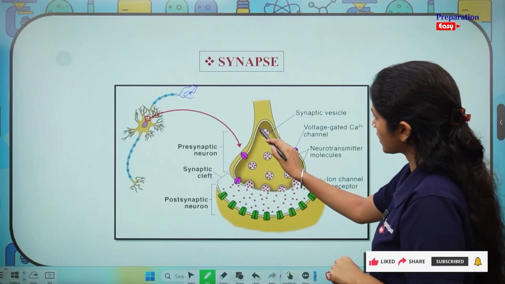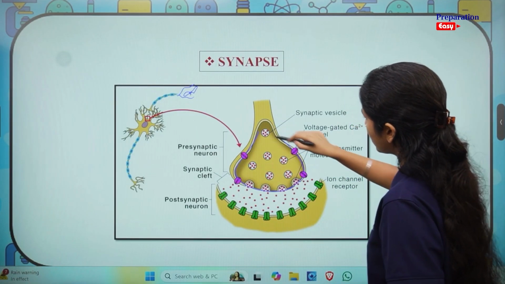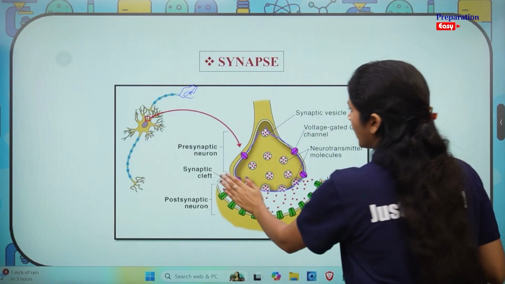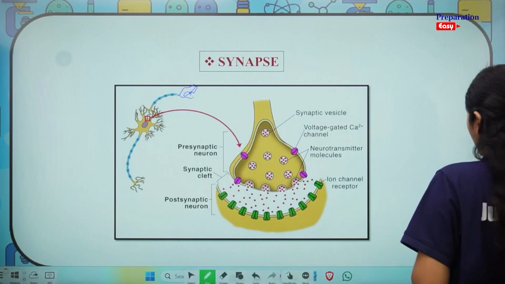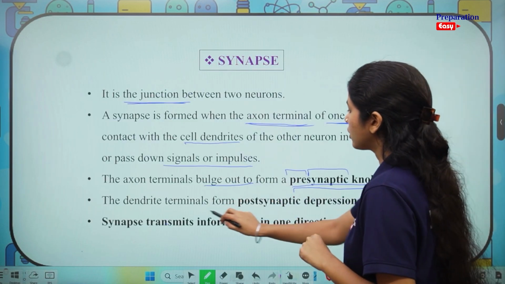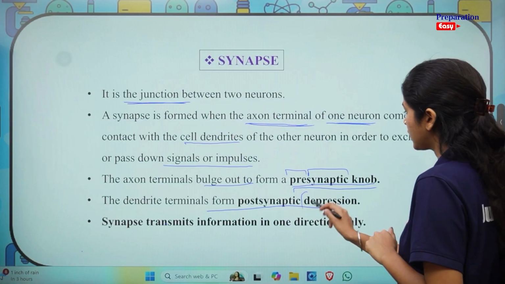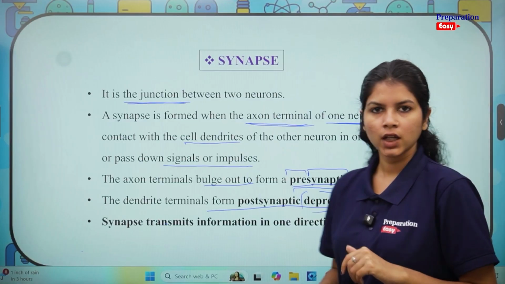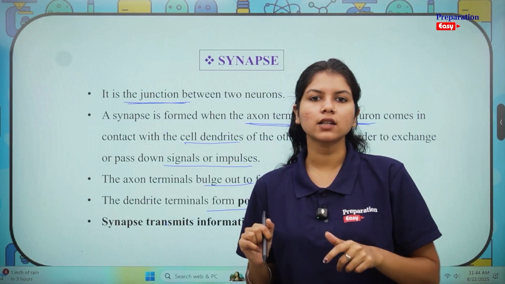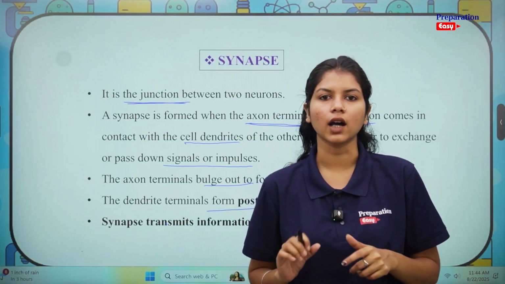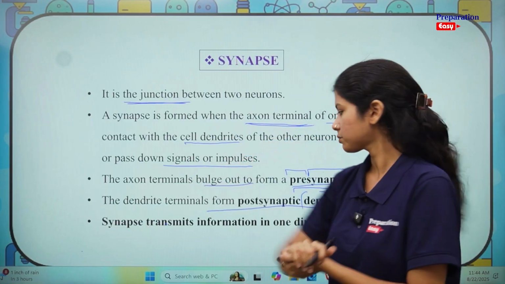This over here, can you see it has a circular structure, this whole thing? That is why it is called a knob, and this is the presynaptic knob or the presynaptic neuron. The dendrite terminals form the postsynaptic depression. Depression is nothing but a hole, let's say. If your father has a car, you might hear him saying there's a dent in the car. What do we mean by dent? A depression, any kind of hole.